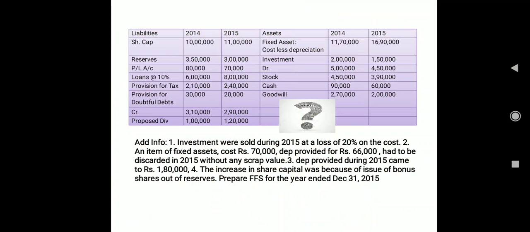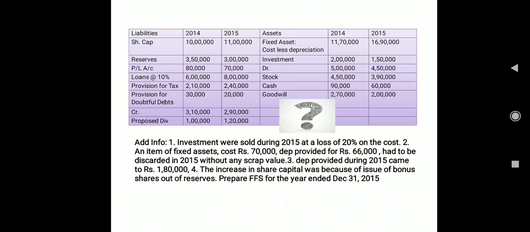Coming to the investment. From the balance sheet, in 2014 the value was 2 lakh and in 2015 the value is 1 lakh 50. A simple assumption we can make is that worth rupees 50,000 of investment we have sold. So how much we sell, that is going to be our source of fund. Then debtors, stock and cash, these three are your current assets. Then we have goodwill. In 2014 the value of goodwill was 2,70,000 and in 2015 the value is 2 lakh. That means worth rupees 70,000 goodwill we have written off, and that is part of our non-cash expense.